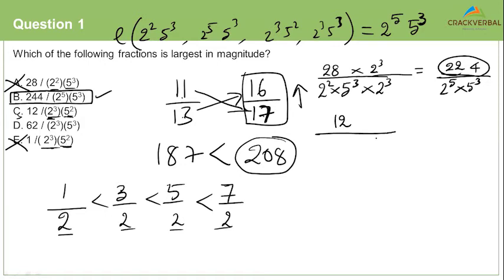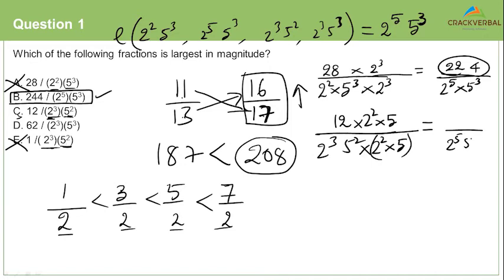Next, option C, 12 by 2 cube into 5 square. What should I multiply here? I should multiply 2 square and a 5. So the denominator anyway is 2 power 5 into 5 cube. 12 into 5 is 60, 60 into 4 is 240. 240 is smaller than 244, so rule out Charlie.